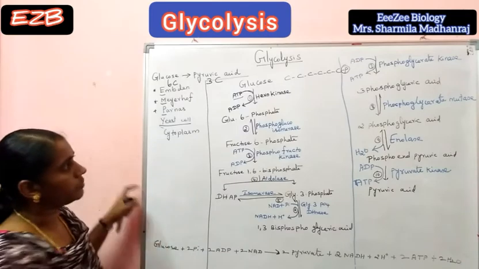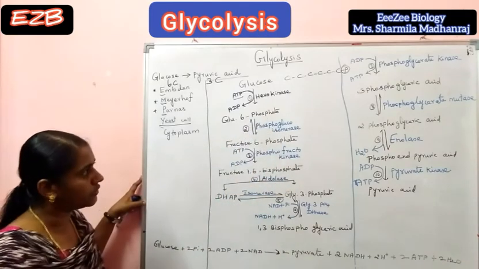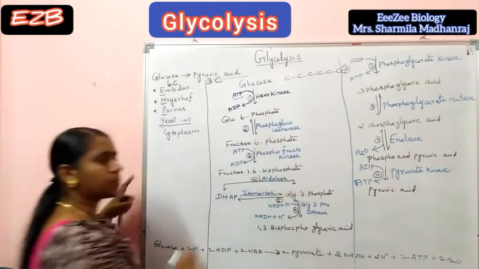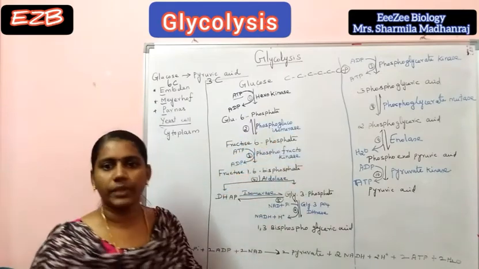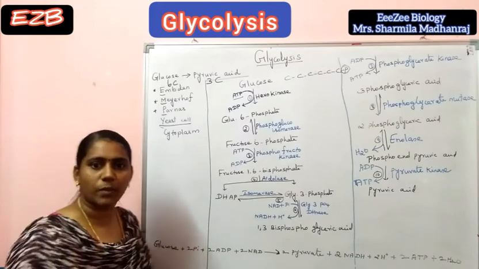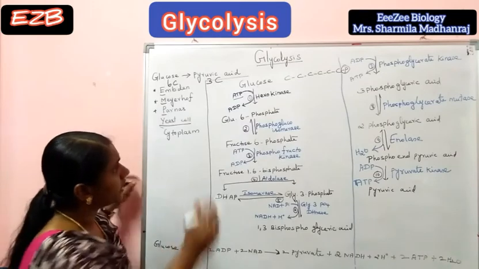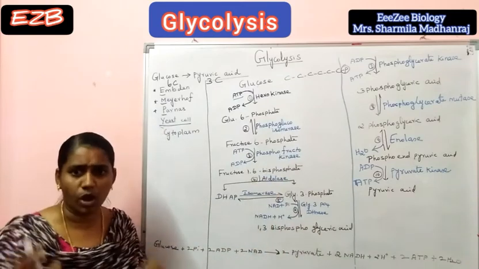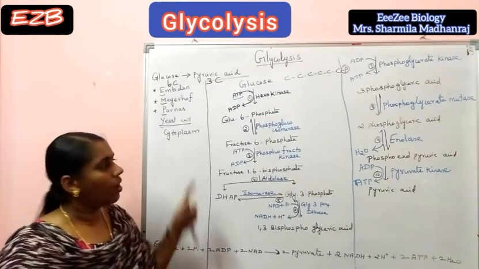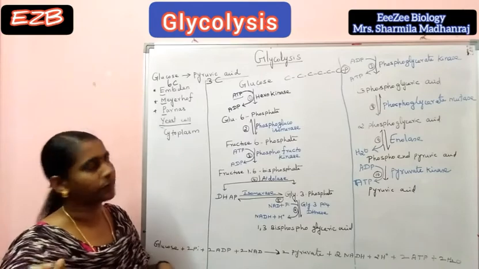Next, second step: glucose 6-phosphate is converted to fructose 6-phosphate by the enzyme phosphoglucoisomerase. Here isomerization takes place. Glucose 6-phosphate and fructose 6-phosphate have the same molecular formula. The only difference is the structure.